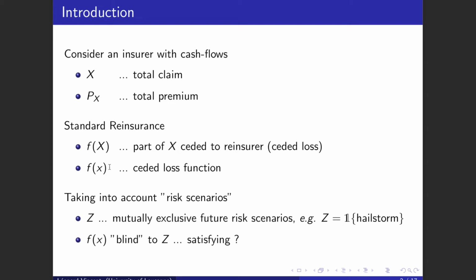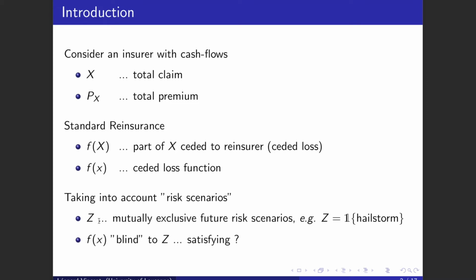In standard reinsurance treaties, the ceded loss depends only on the aggregate claim, but in some contexts, this can be viewed as inefficient. Indeed, the insurer's need for reinsurance may not only depend on its insurance loss. For instance, a car insurer will clearly expect to need more or less reinsurance, whether a hailstorm occurs in its geographical region or not.